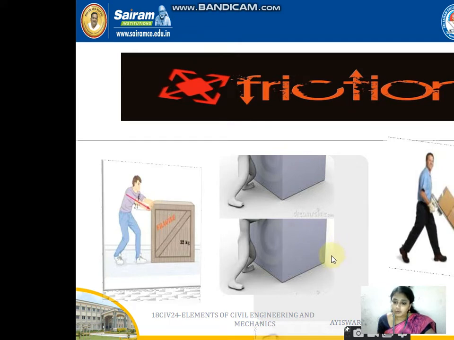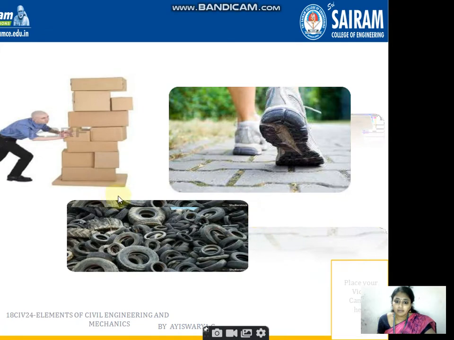So you can see a vehicle which is being loaded with 3 blocks. This is because of rolling friction. Rolling friction is happening in this tire, and this man is pushing this object. So again we have 3 more examples. Again a man is pushing some weight, and the second one is walking. We are able to walk only because of friction.